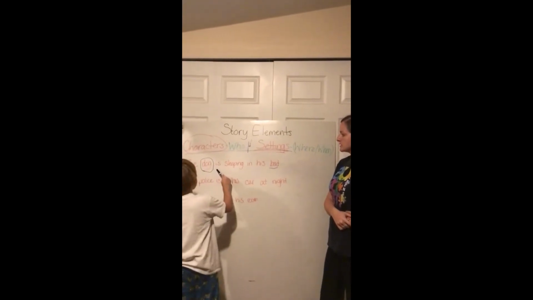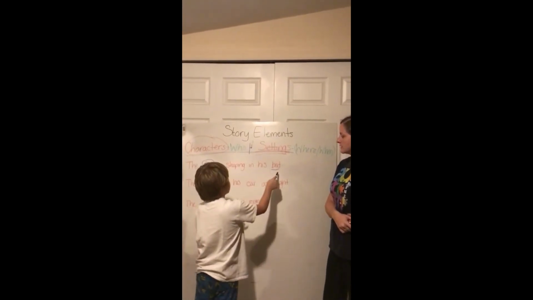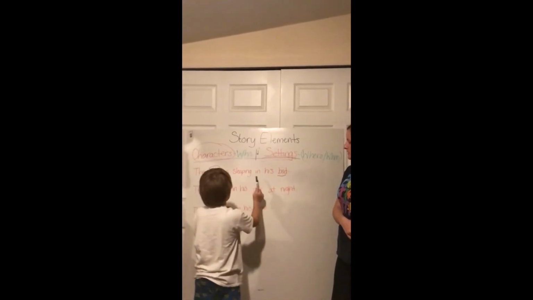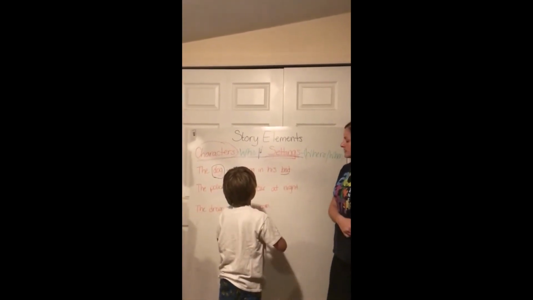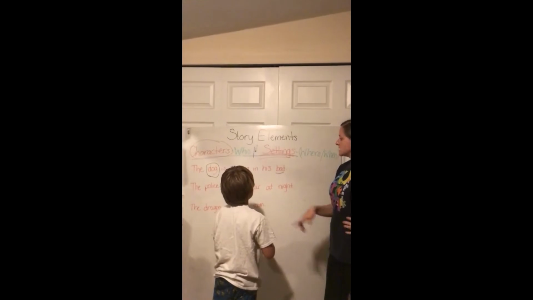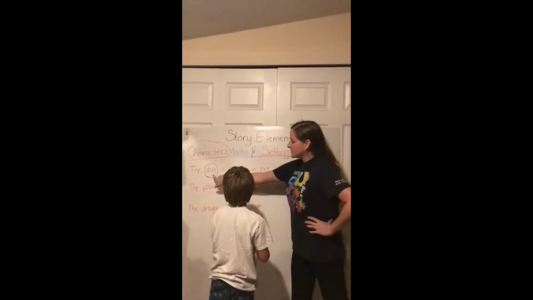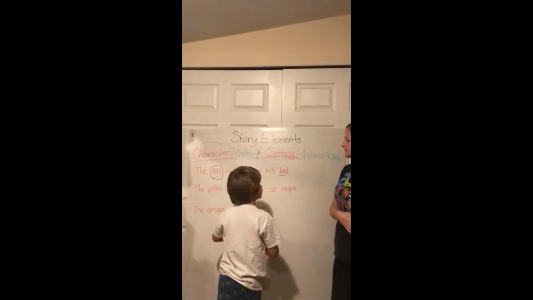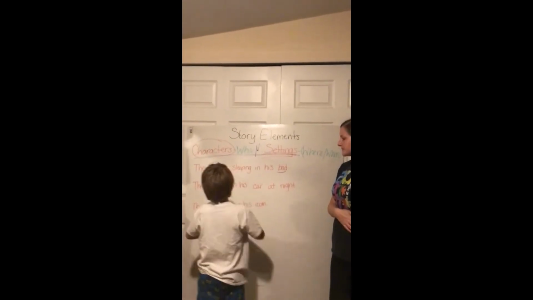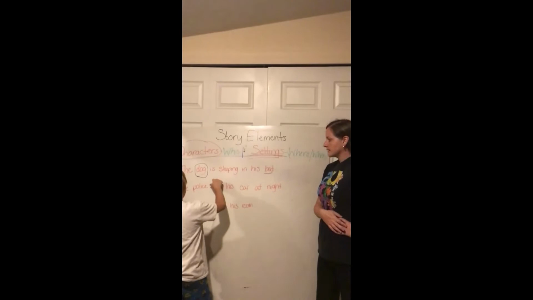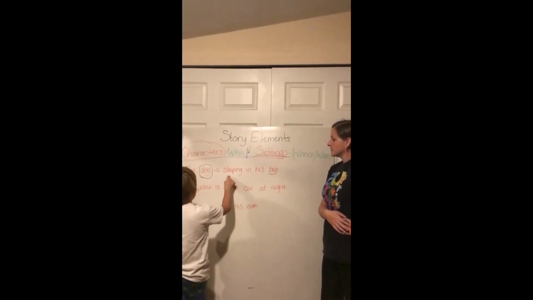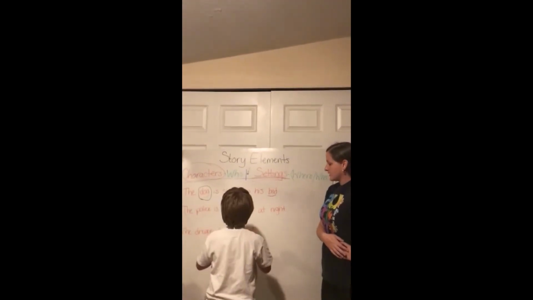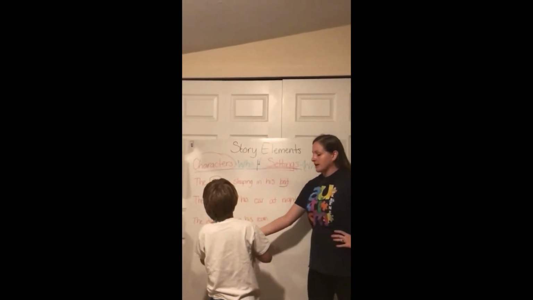The dog is the setting and the bed is the setting because he says he's going in the bed, and settings are where places are. So setting is our place, but you said dog is our setting. Okay, can you tell me? Dog is the character, and characters are the main people. Okay. Or animals. Perfect. Okay, go have a seat.